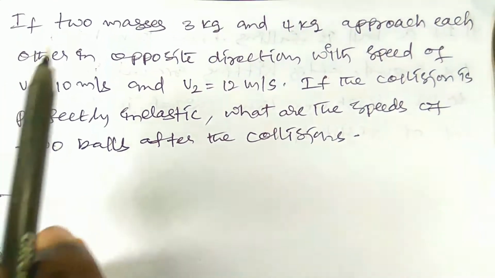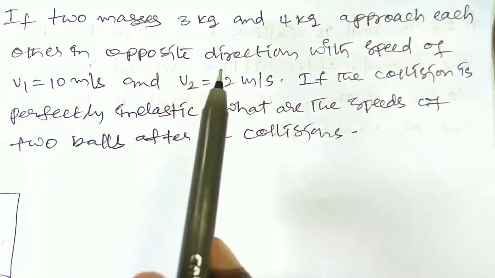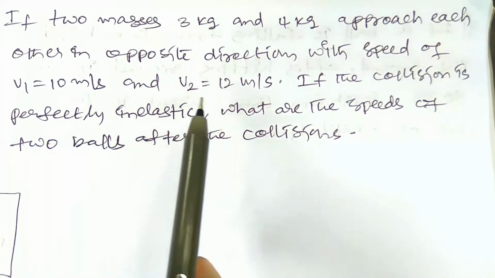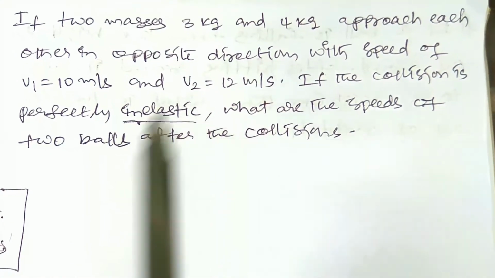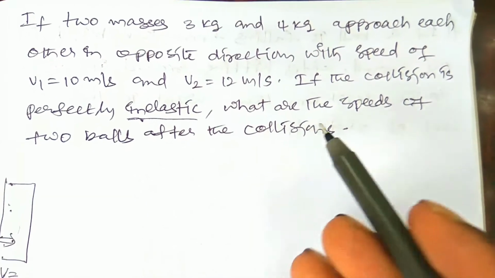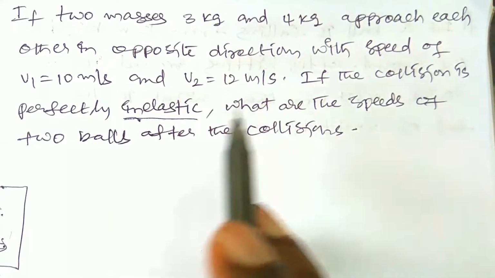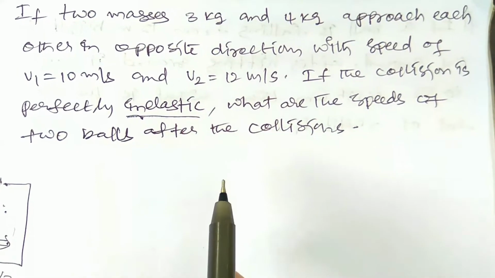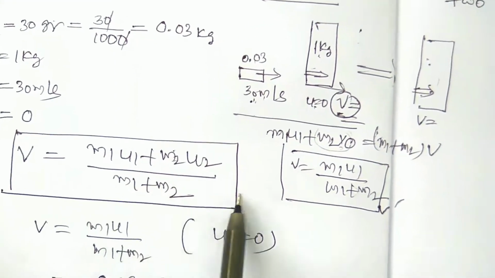Coming to the next one. If two masses 3 kg and 4 kg approach each other in opposite directions with the speeds of v1 is equal to 10 meter per second and v2 is equal to 12 meter per second, if the collision is perfectly inelastic, you should remember perfectly inelastic, what are the speeds of the two balls after the collision? So obviously after the collision the speeds of both balls are common because it is an inelastic collision. So here you have to find one final velocity.